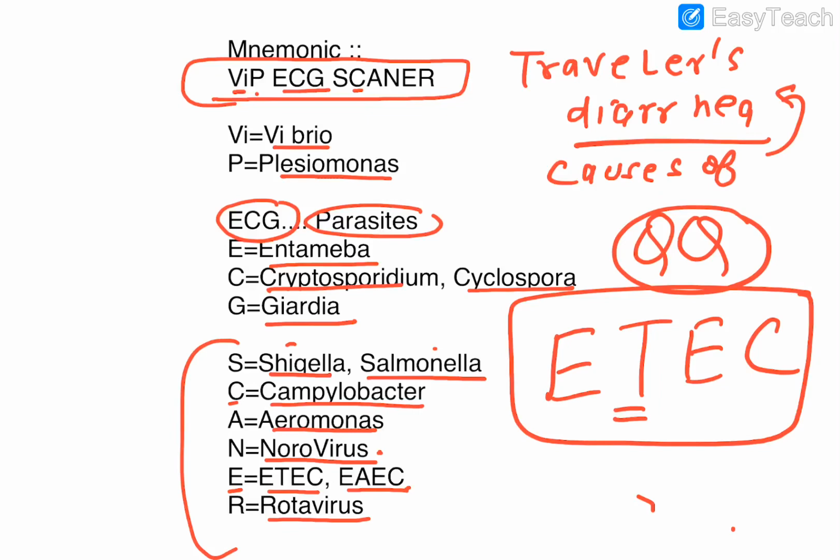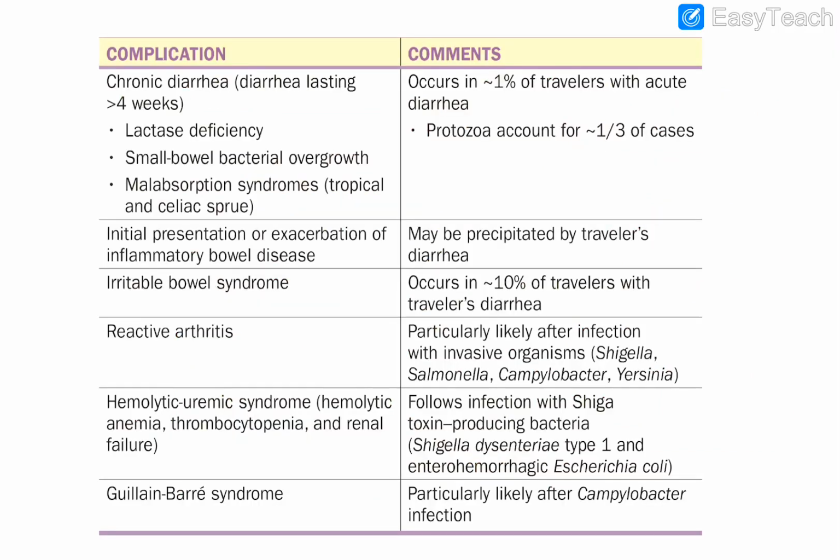So this is one of the tables. Then another important table, which I think is important, is what are the post-diarrheal complications which can be there. Another chart from Harrison. So basically I want to teach you all the charts of that particular Harrison, because the questions are coming out of it only. They will come out of it in the next pattern. This will more be coming out of it. Okay guys, so these are the various post-diarrheal complications which you need to remember.